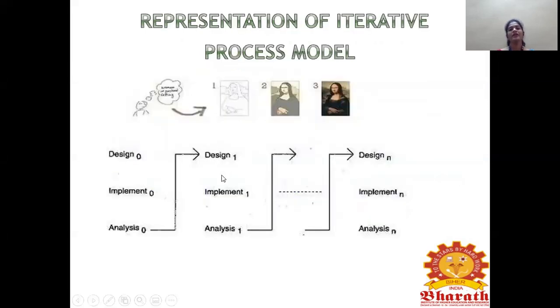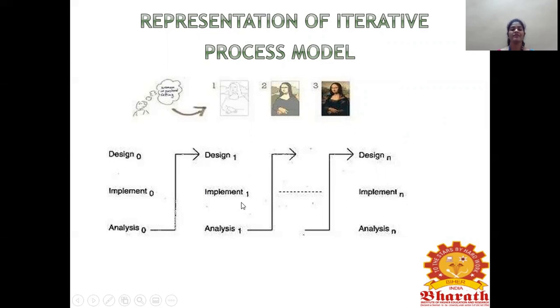For example, for designing this image, first we need to go for some images like this. For design we need to code, implement, and then again go to the analysis phase. If any changes are required, we need to impose them. If any newer changes are imposed by clients, we need to incorporate that in the design.